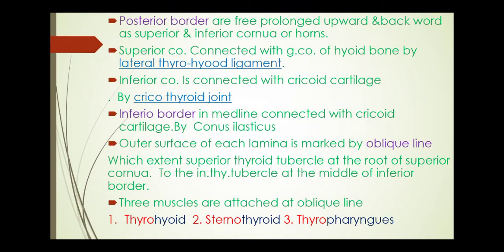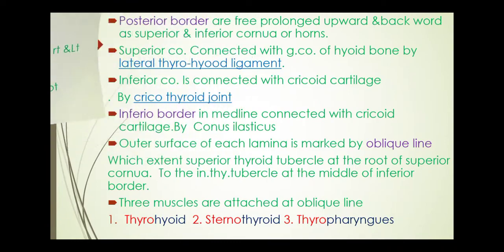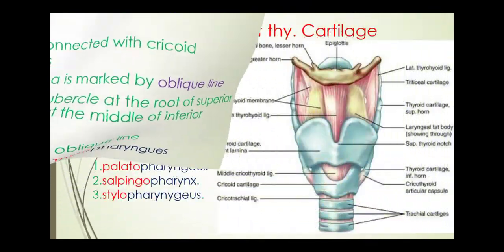Now the posterior borders are free, prolonged upward and backward as superior and inferior cornua or horns. You see, we are seeing here they are going upward and downward. Upward is the superior cornua and downward is the inferior cornua. The superior cornua is connected with the greater cornua of the hyoid bone by the lateral thyrohyoid ligament, and the inferior cornua connects with the cricoid cartilage by the cricothyroid joint.